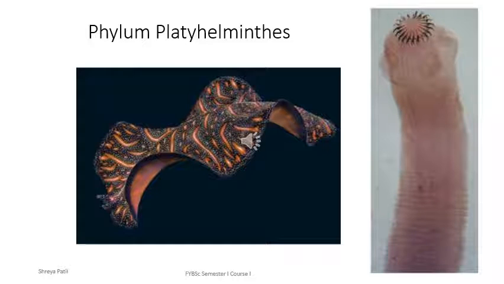Hello everyone. In this video, we will study the general characteristics of phylum Platyhelminthes. Platyhelminthes contains about 26,500 extant species of free-living and parasitic worms all over the world. More than 1 lakh undescribed species have been estimated to exist under this phylum.